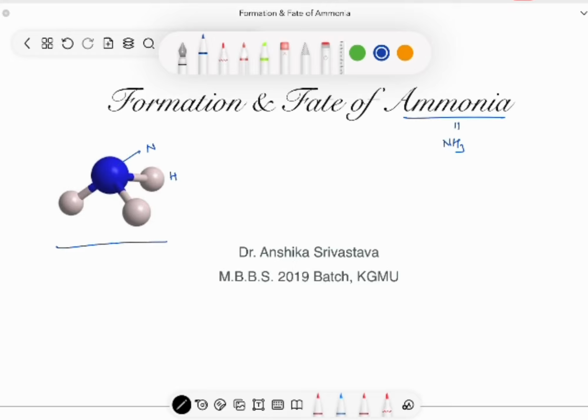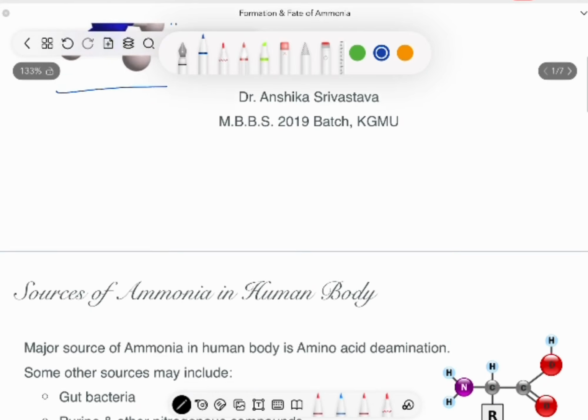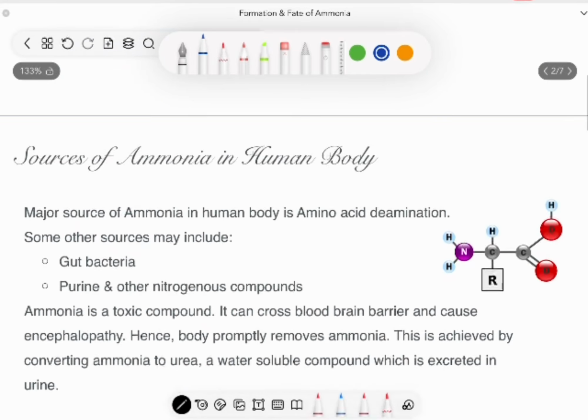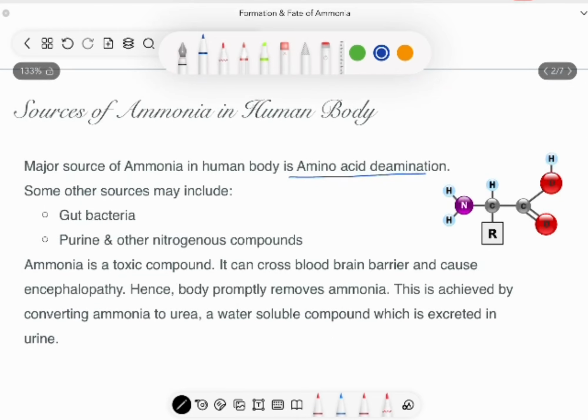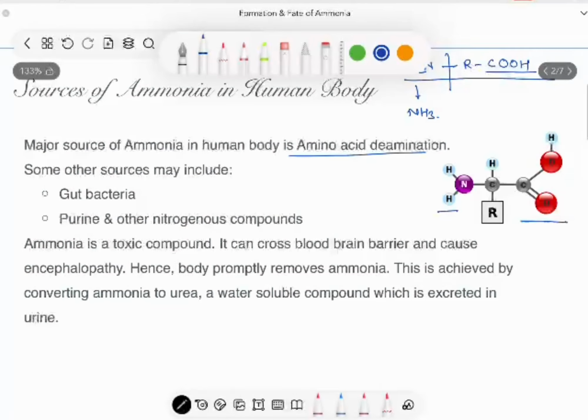Now let us discuss how ammonia is formed in the human body. The dominant source of ammonia in the human body is amino acid deamination. Amino acids are composed of one NH2 group and one COOH group. We have studied in 12th biochemistry that the acid group is COOH, and when an amino group is also added, it forms an amino acid. Now if this group is removed, it forms ammonia. Other sources may include gut bacteria as well as purine and other nitrogenous compound metabolism.